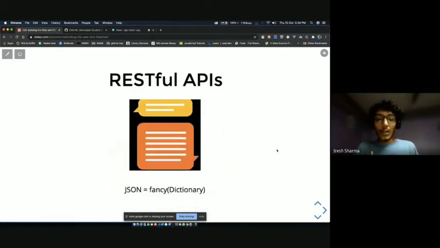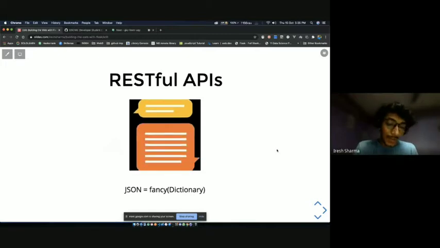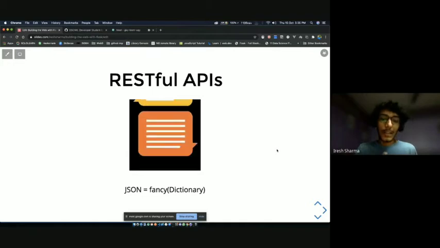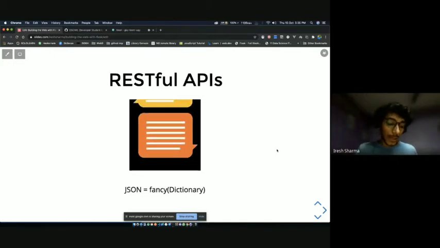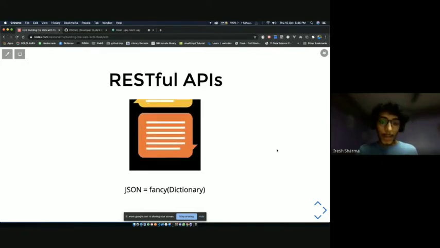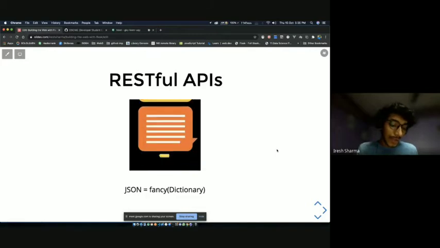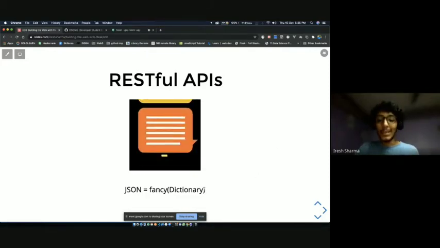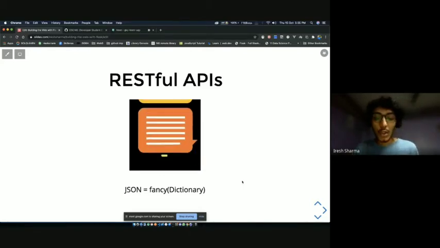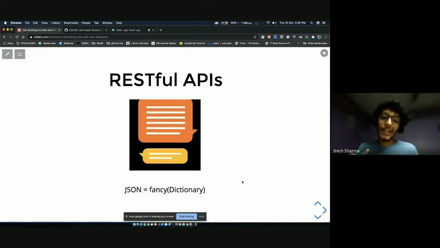So what we're going to do today is make an API. Let's talk about RESTful APIs. We have a couple of different types of APIs. Initially we had SOAP APIs where we used to send XML files. But the current industry norm is RESTful APIs. And the way RESTful APIs work is they send JSONs to each other. To everyone who's thinking what a JSON is, it's basically a fancy dictionary. Since all of you know Python, I'm pretty sure you know what a dictionary is. And JSON is just a fancy name for a dictionary with a few extra features here and there.